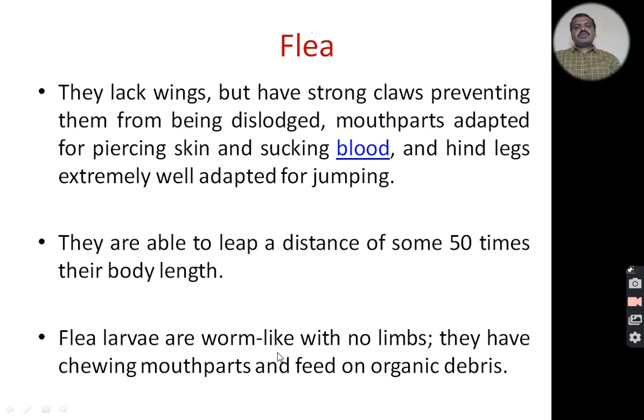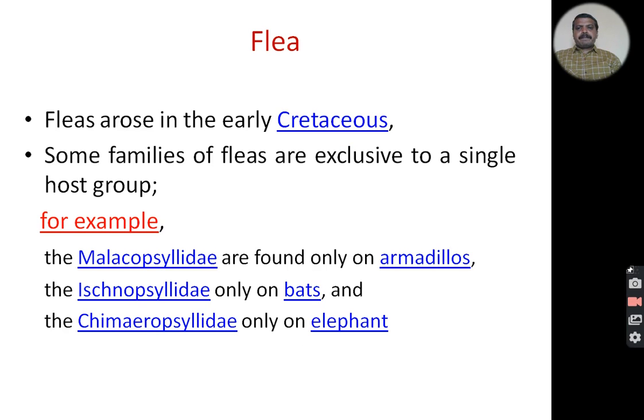Flea larvae are worm-like with no limbs and no wings. They have chewing mouth parts and feed on organic debris. Fleas arose in the early Cretaceous period.